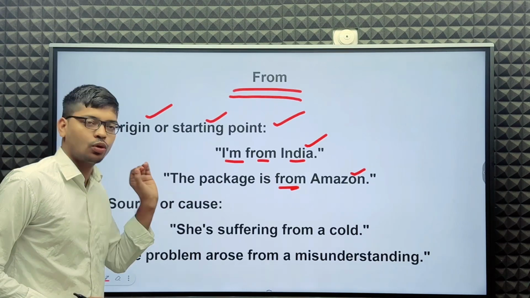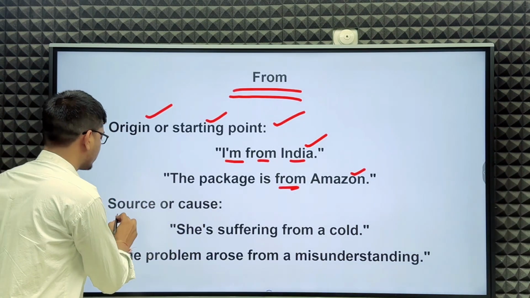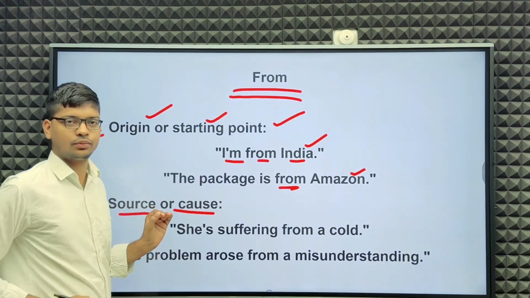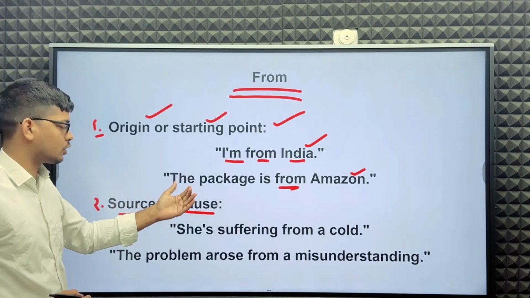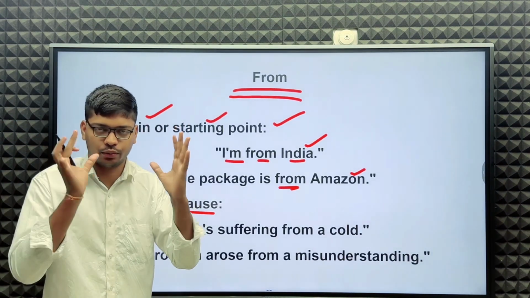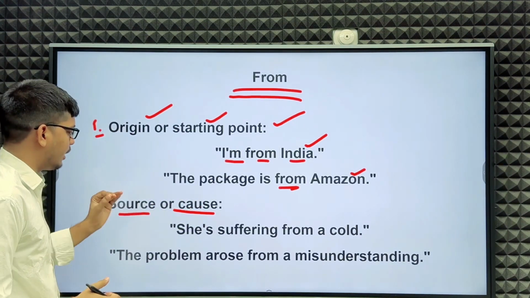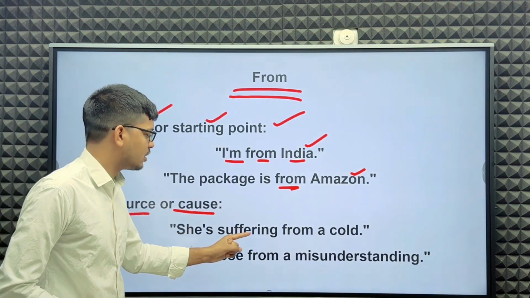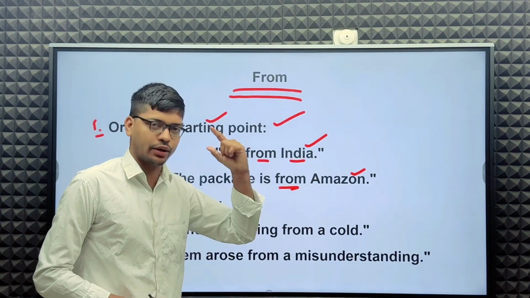Next use of from here: source or cause. For source or cause, we have to use from. Let's see an example: she is suffering from a cold.